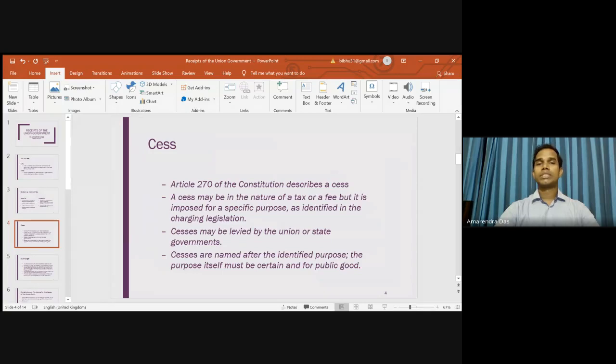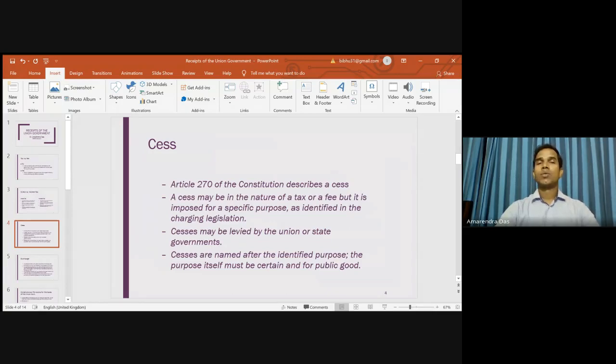Government imposes an additional levy on the people, and whatever revenue is collected from this cess will go to the Consolidated Fund of India, but that money will be spent only for a specific purpose. That money cannot be spent for any public good. That is the difference between a tax and cess. In case of a tax, that money goes to the Consolidated Fund of India and will be spent for any general purpose.